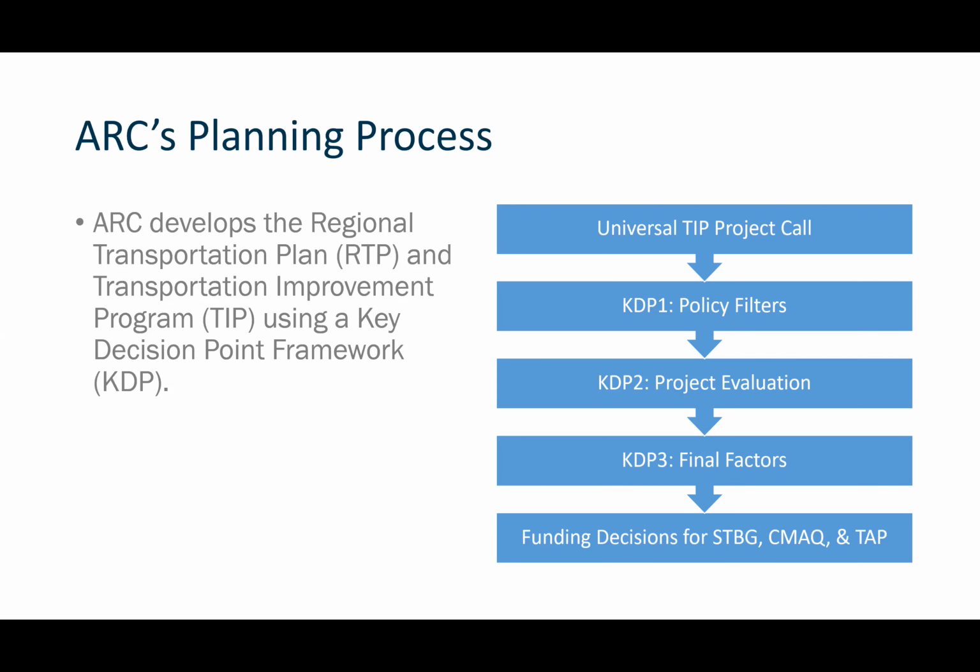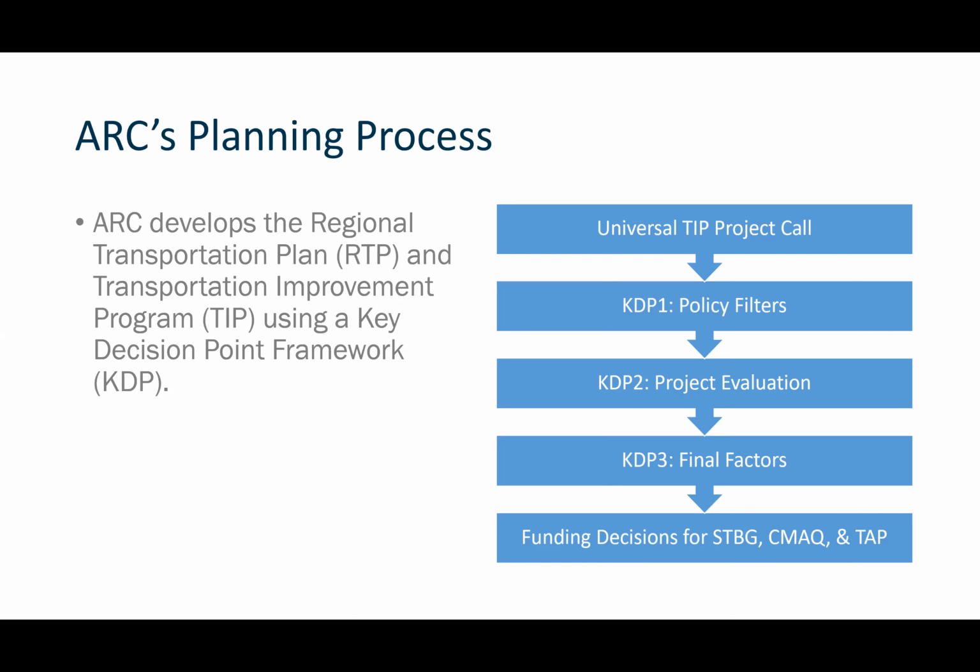KDP2 is individual level project evaluation. This is where we look at every single project individually and see how it performs across a range of metrics. And this takes a lot of data, it takes a lot of staff time. It really is a super intensive process, especially because we can get hundreds of projects that come through the TIP call, and we evaluate each one individually.